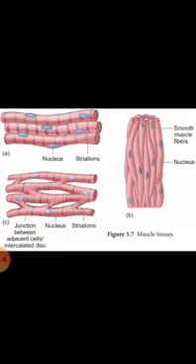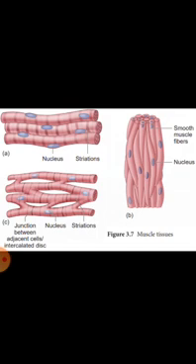Now let us learn about the muscular tissue. Muscular tissue is found in animals and functions by contracting and relaxing. They help in movement of our body parts. Muscular tissue is of three types. They are striated, unstriated and cardiac muscles.